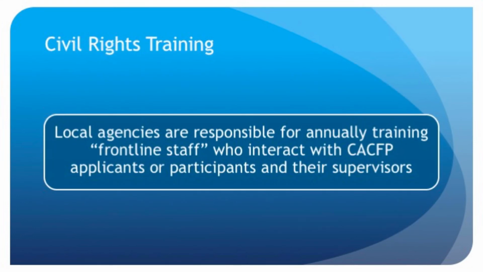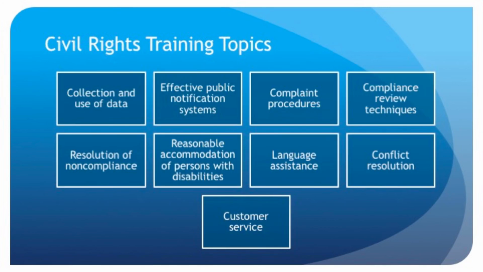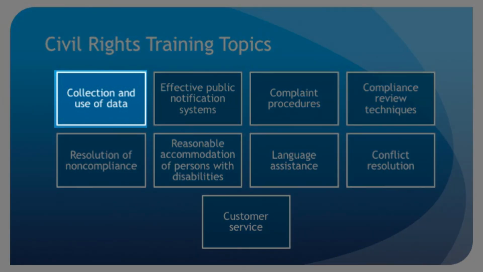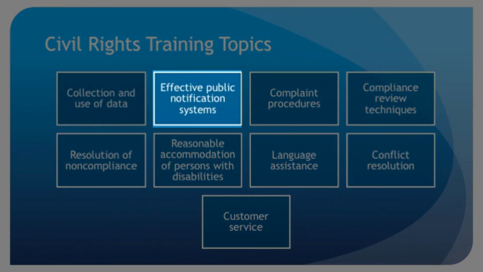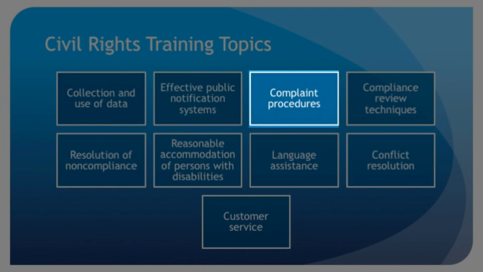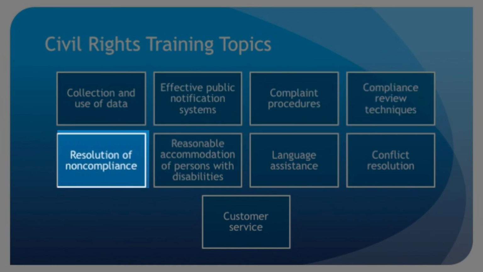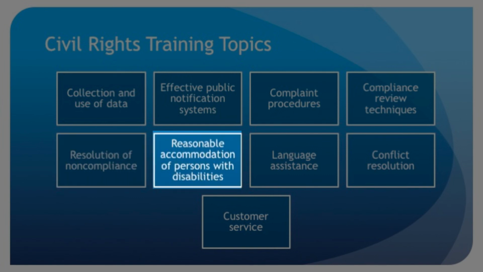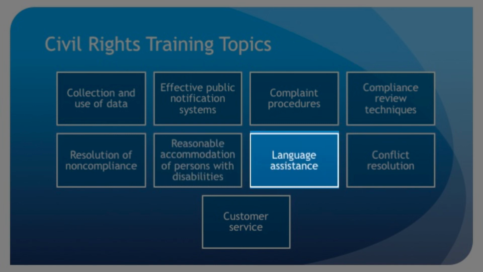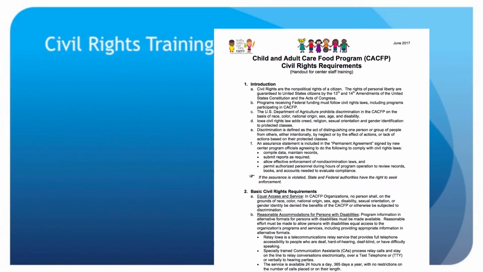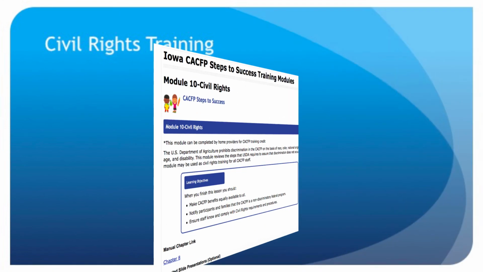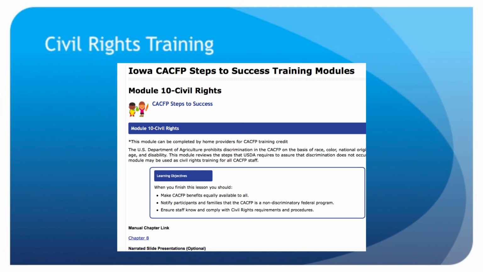Local agencies are responsible for annually training frontline staff who interact with CACFP applicants or participants and their supervisors. The training must include the following topics: the collection and use of civil rights data, effective public notification systems, complaint procedures, compliance review techniques, resolution of noncompliance, requirements for reasonable accommodation of persons with disabilities, requirements for language assistance, conflict resolution, and customer service. A staff training handout is available in Chapter 8. This online module may also be used for staff training.